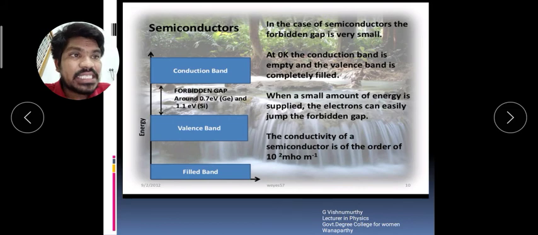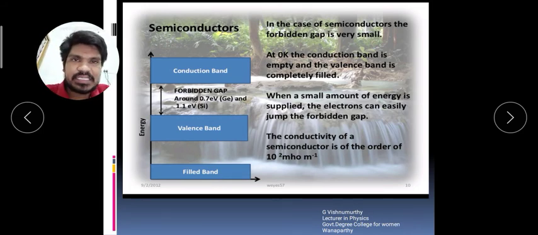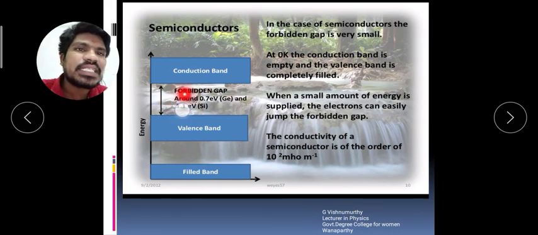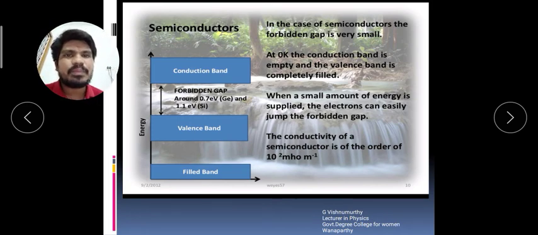Depending upon the doping process, semiconductors are classified into two types: intrinsic semiconductor and extrinsic semiconductor. If there is no doping in the semiconductor, or the semiconductor exists in pure form, it is called an intrinsic semiconductor. For example, germanium and silicon are pure intrinsic semiconductors. There are no impurities added to them.